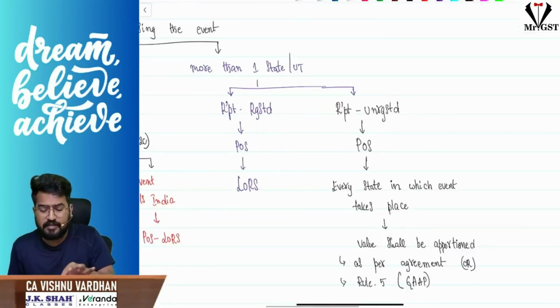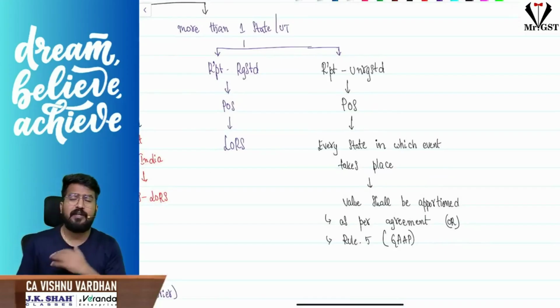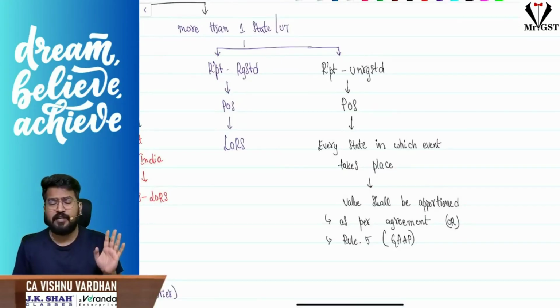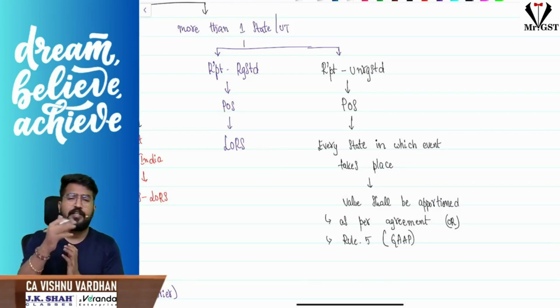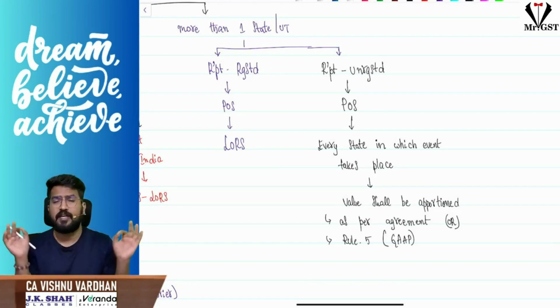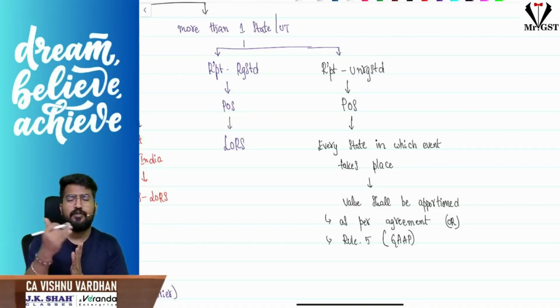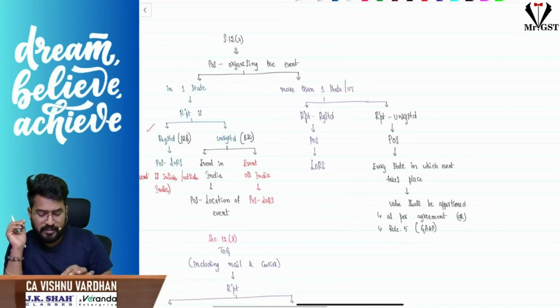But if the event is happening in more than one state, and the recipient is registered, then again same story, the location of the recipient. If the recipient is unregistered, then each state where the event is happening will be taken as a place of supply, and we will apportion the value as per the agreement. If the agreement is not there, then we will apportion it as per rule 5. Rule 5 says do whatever you want but follow GAAP. Okay, so that is section 12 subsection 7.